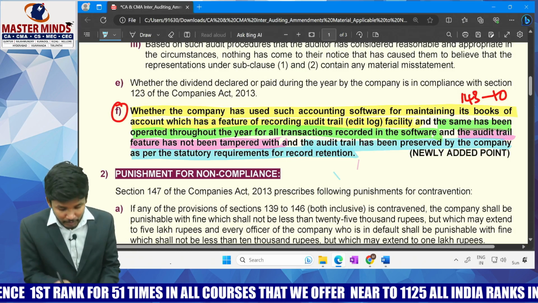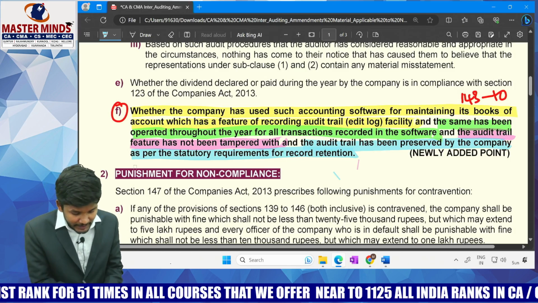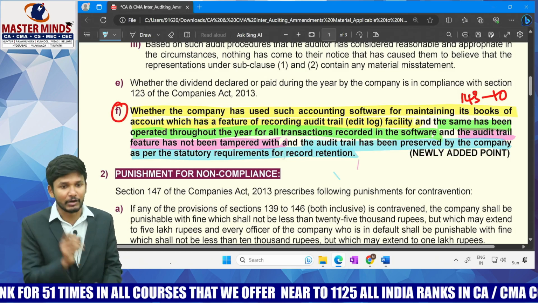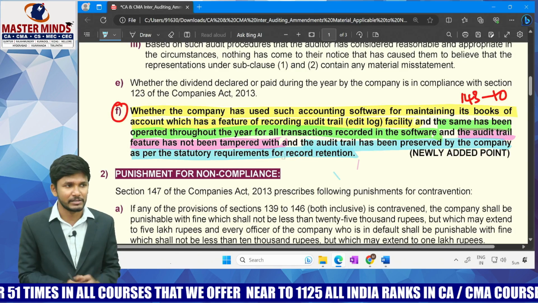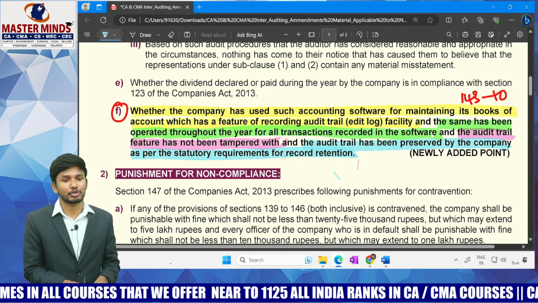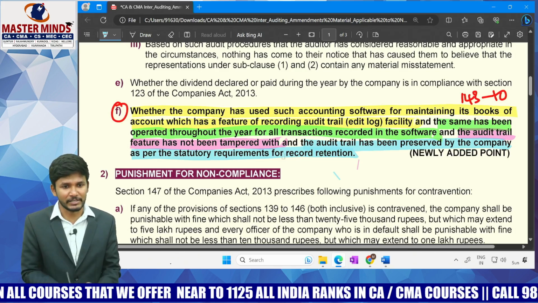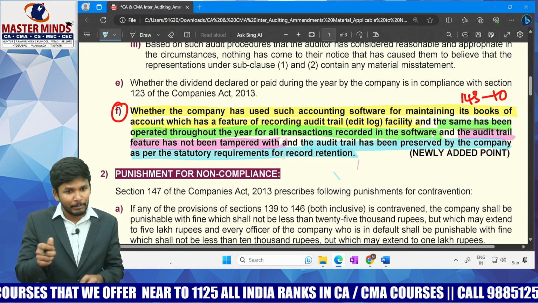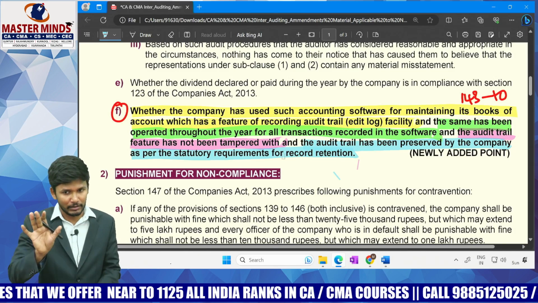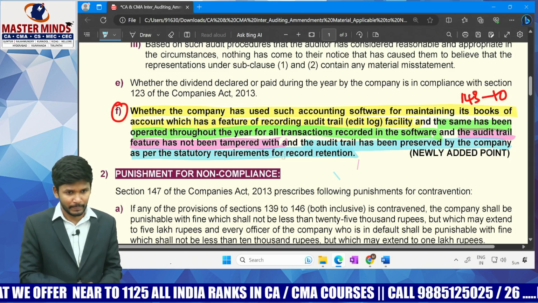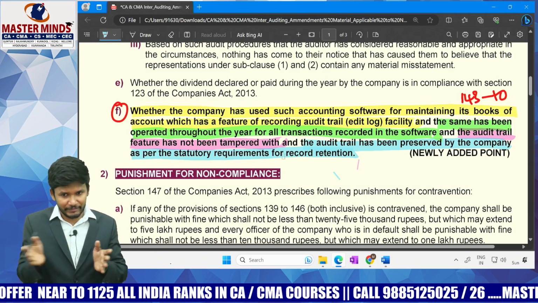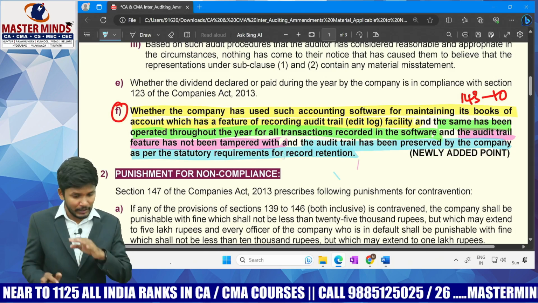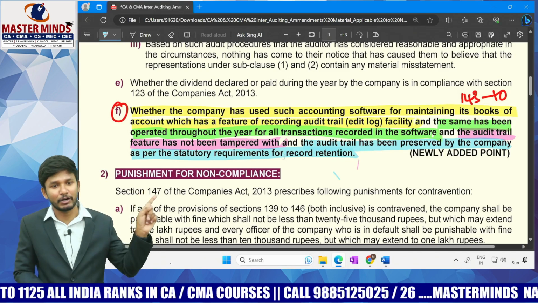Fourth becomes, the audit trail has been preserved by the company as per the statutory requirements for the record retention. Common sense. How many financial years are you supposed to retain the books of accounts and your financial statements? Except the current year, which you will anyway be maintaining, the past 8 years' records you should be retaining.